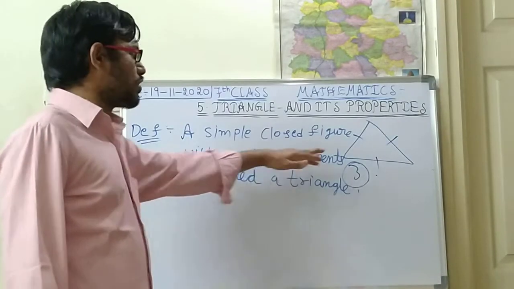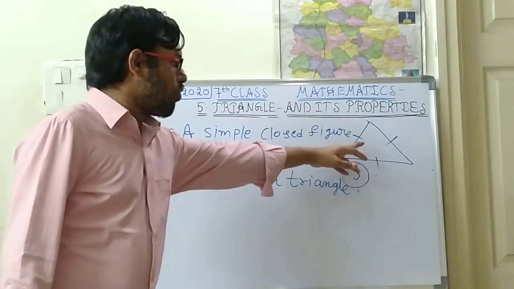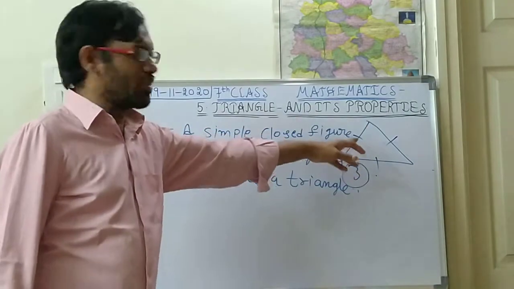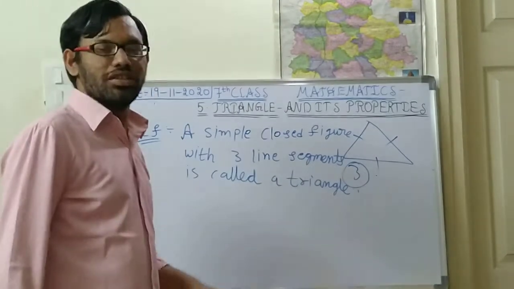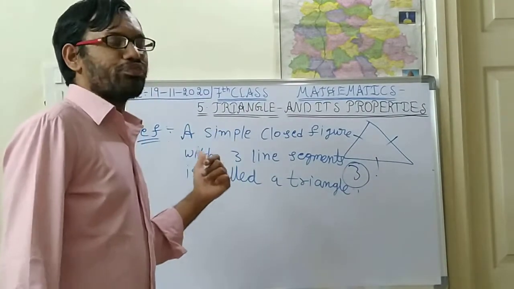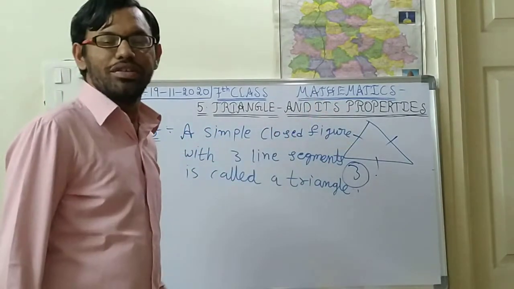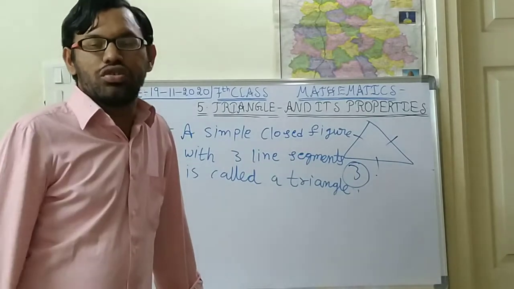Three line segments. How many line segments are there here? 1, 2, 3. If you are making a shape with 3 line segments, that is a triangle you will say. Already this type of shapes you will be seeing so many in your house, I think.